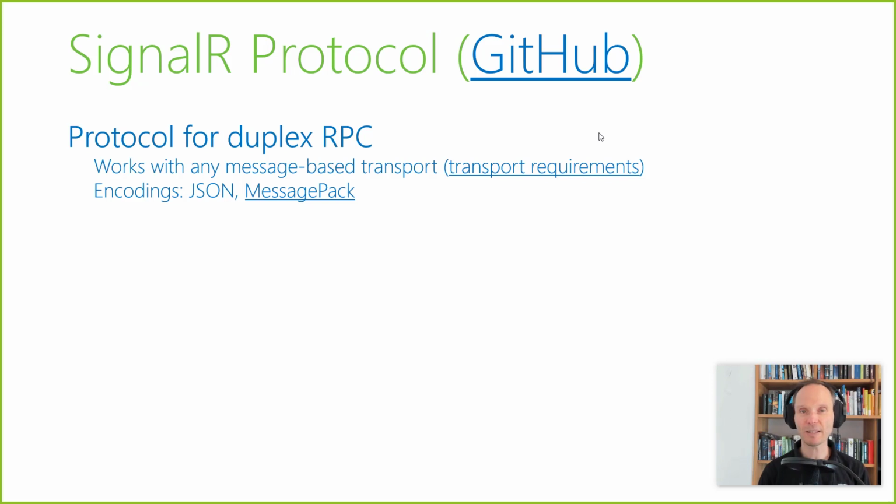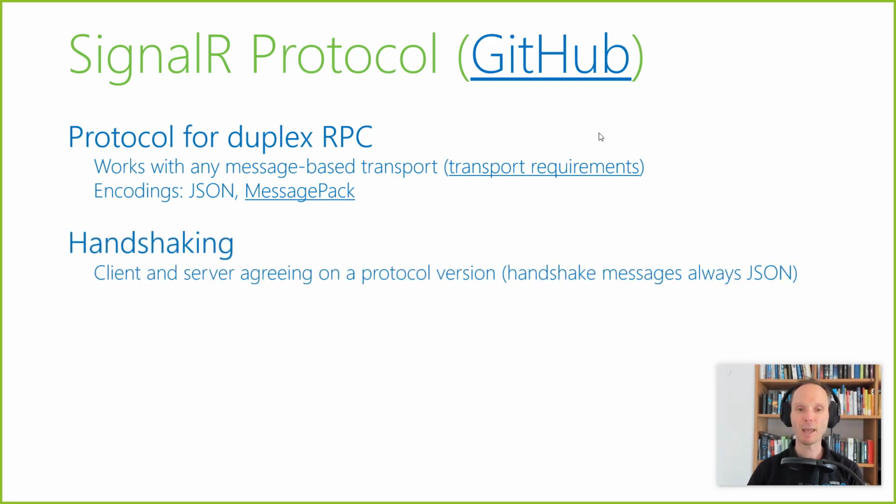And the beautiful thing is it supports duplex communication. So you can send messages from the front end to the backend, from the backend to the front end, and you can even do async streaming in both directions if you want. I'm not going to go into that today because I only have 45 minutes.